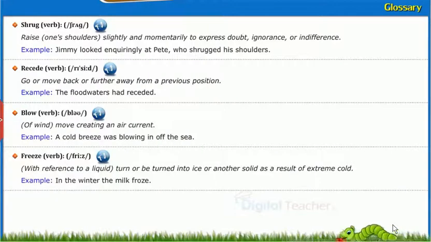Glossary. The meanings of certain words along with their usage in a sentence are shown. Click the audio button to listen to the pronunciation of each word. Shrug, recede, blow, freeze.